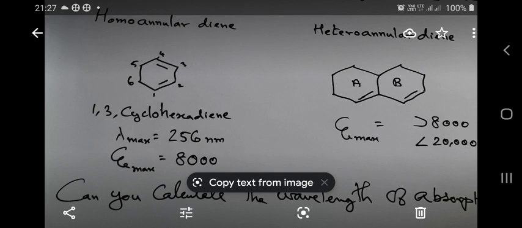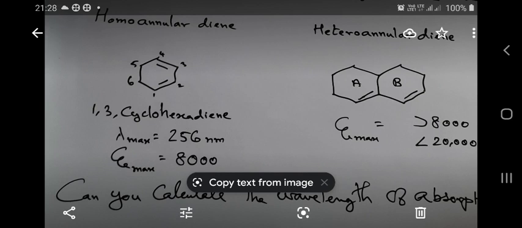See, by making these observations, let us try to calculate the wavelength of absorption of a compound containing a double bond which is conjugated to another double bond, or an organic molecule containing a 1,3-butadiene system as part of the molecule. This work is done by Woodward and Fieser.